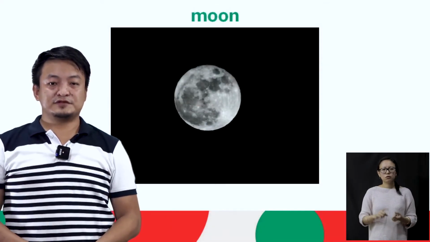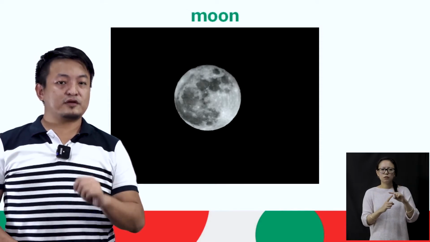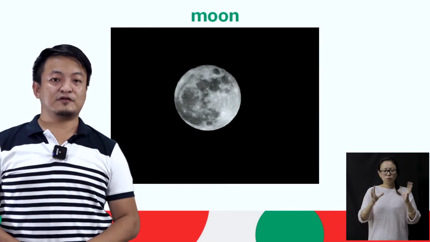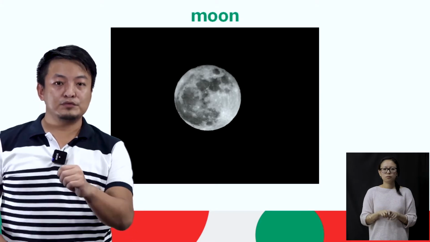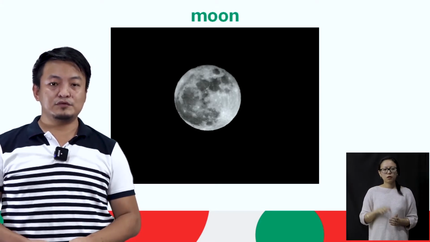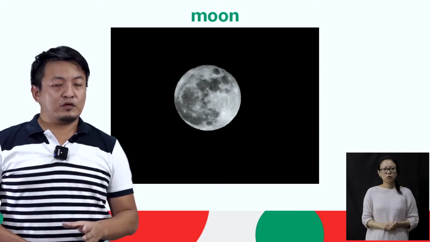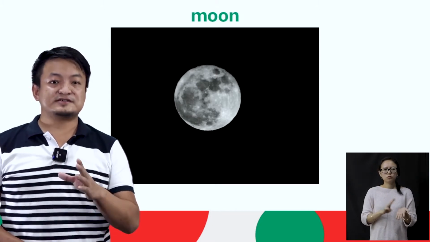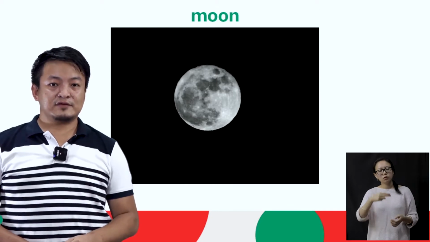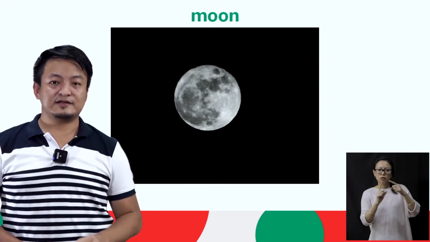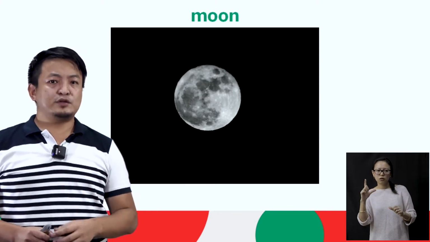Now students, the fourth heavenly body that we are going to discuss is the moon. The moon is also called a natural satellite. The moon has no life.